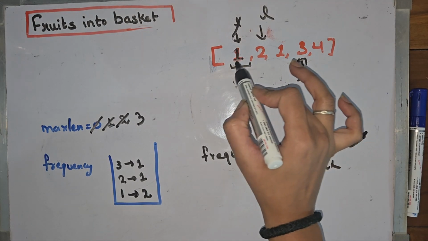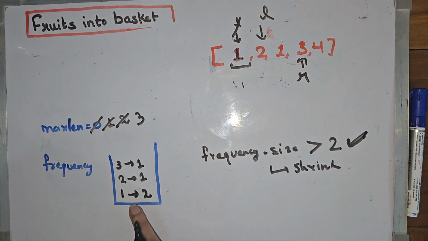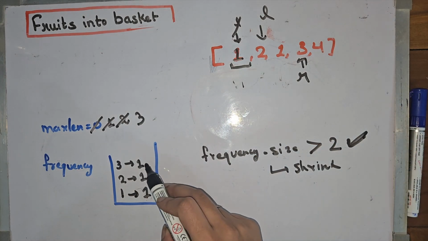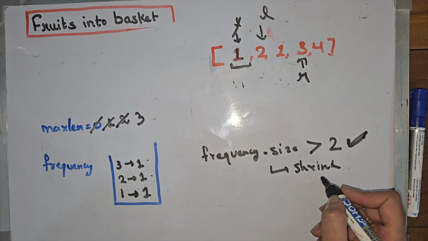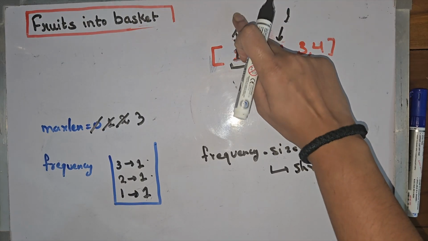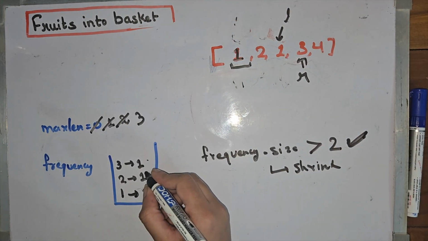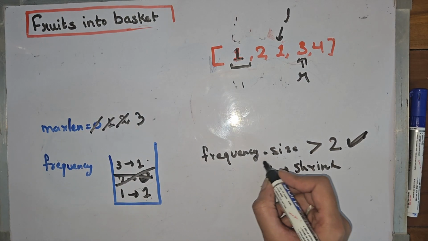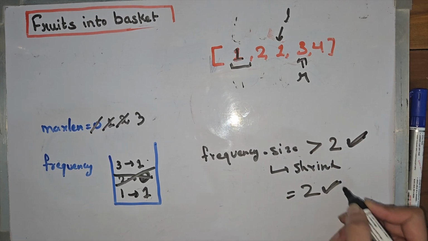Now the left will point here, and on removing this, we need to reduce the frequency. Here 1 will now have a frequency of 1. 1 has a frequency that is not 0, so we are not deleting it from the map. Now we see the frequency map size is 3 again, so we need to shrink further. So we will do left plus plus, and now the frequency of 2 will become 0, and we will delete this from the frequency map. Now the frequency map size is equal to 2, which is a valid window.